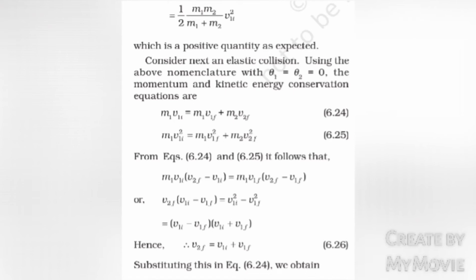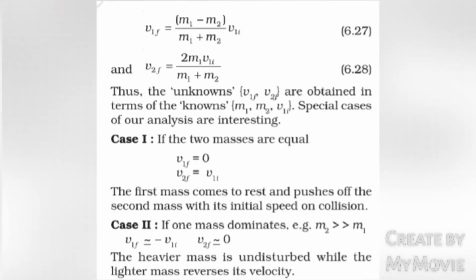Substituting this in equation 6.24, we obtain v1f equals (m1 minus m2) by (m1 plus m2) into v1i, and v2f equals 2 m1 v1i by (m1 plus m2). Thus, the unknowns v1f and v2f are obtained in terms of the knowns, that is m1, m2, v1i. Special cases of our analysis are interesting.